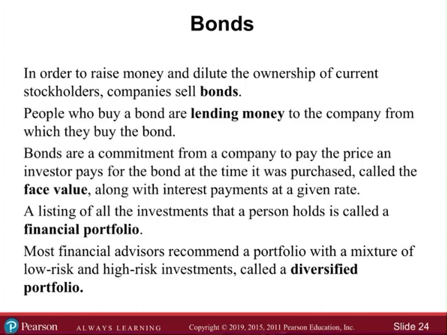So bonds. In order to raise money without diluting the ownership of current stockholders, companies sell bonds. People who buy a bond are lending money to the company from which they buy the bond. Bonds are a commitment from a company to pay the price an investor paid for the bond at the time it was purchased, called the face value, along with interest payments at a given rate. A listing of all investments that a person holds is called a financial portfolio. Most financial advisors recommend a portfolio with a mixture of low risk and high risk investments, called a diversified portfolio. There are some really interesting techniques.